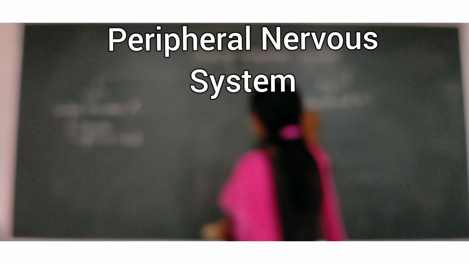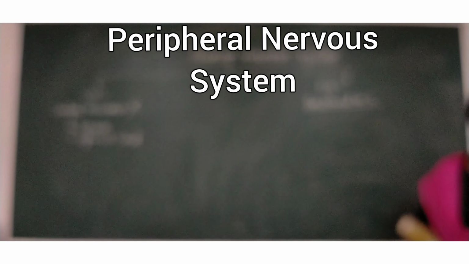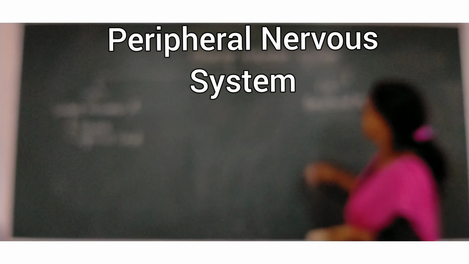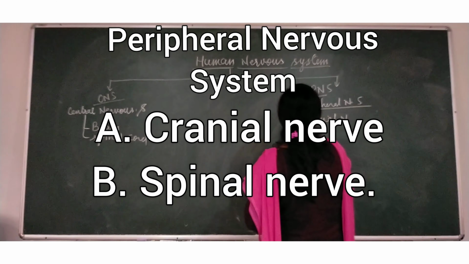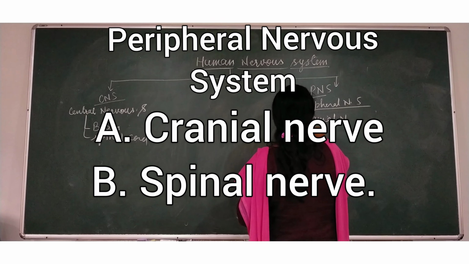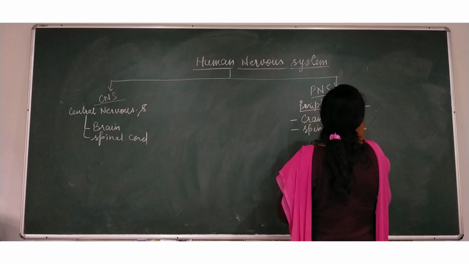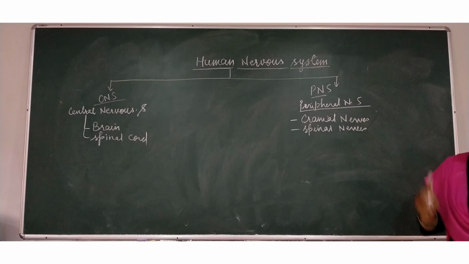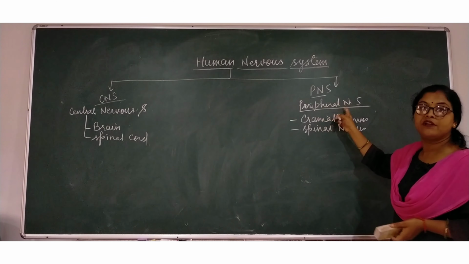But PNS comprises two kinds of nerves. These are cranial nerves and spinal nerves. These cranial nerves and spinal nerves come under peripheral nervous system.